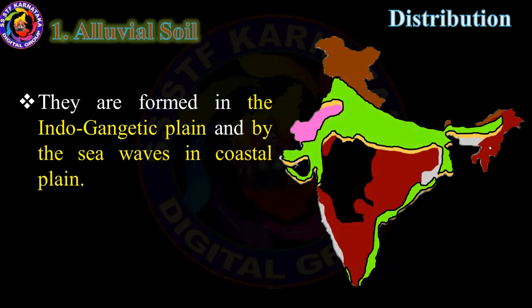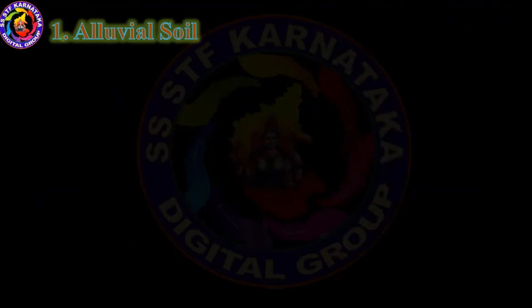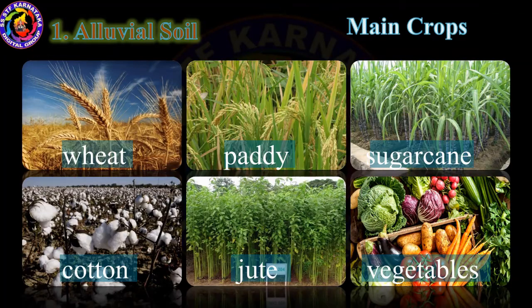Children, observe the map. Alluvial soil is found in the areas which are highlighted. They cover an area of about 15 lakh square kilometers. Main crops which are grown in this soil are wheat, paddy, sugarcane, cotton, jute and vegetables.